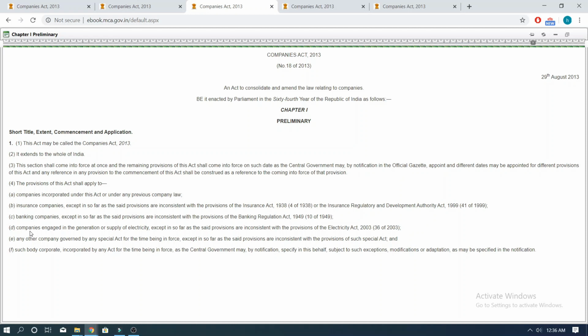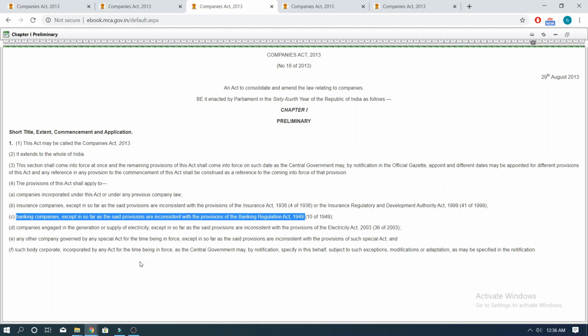However, it comes with the condition that if at all there is a conflict between the special law governing these companies and Companies Act 2013, then the special act would always prevail over the Companies Act 2013. So for instance, all the banking companies are regulated by the Banking Regulation Act 1949, and if there is any clash between existing provisions of the Banking Regulation Act 1949 and the Companies Act 2013, then the provisions of the Banking Regulation Act would always prevail.